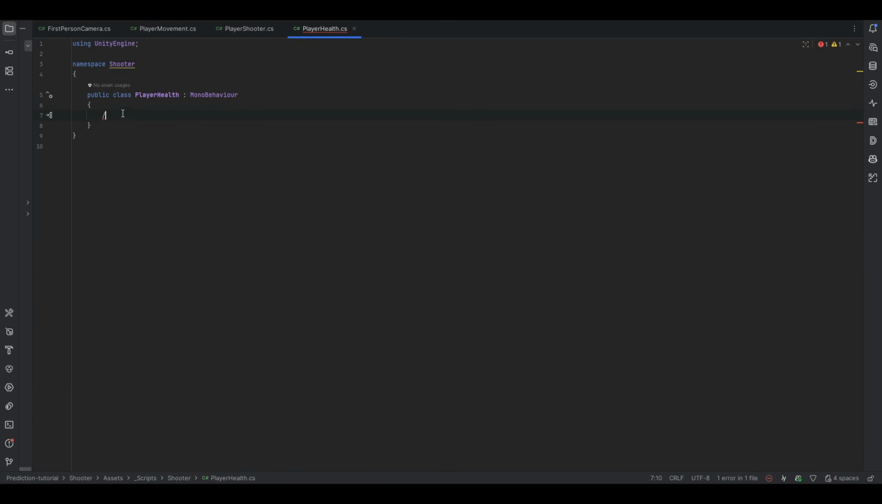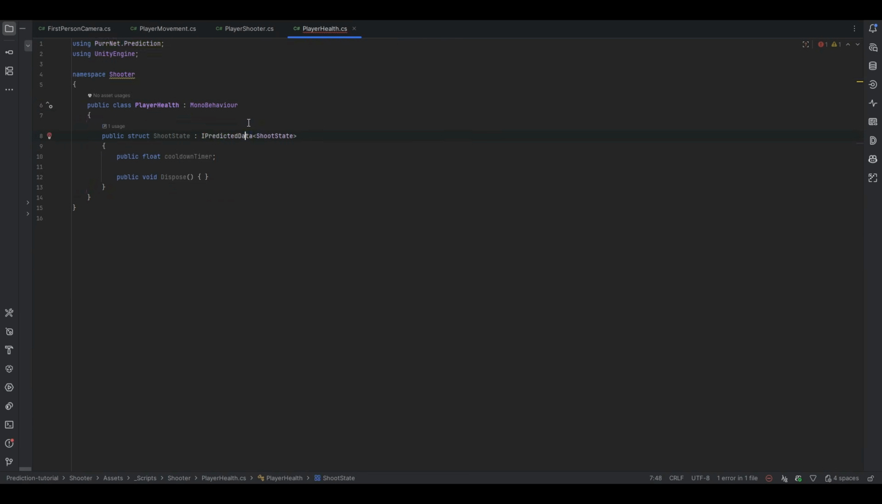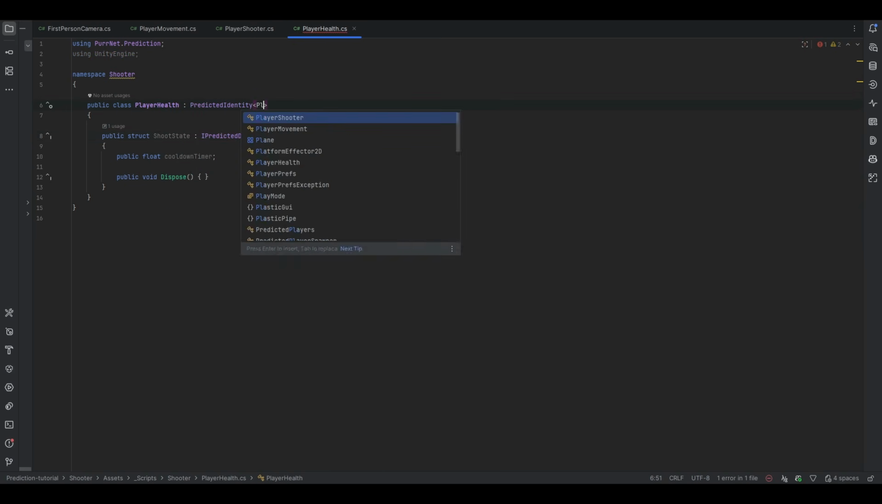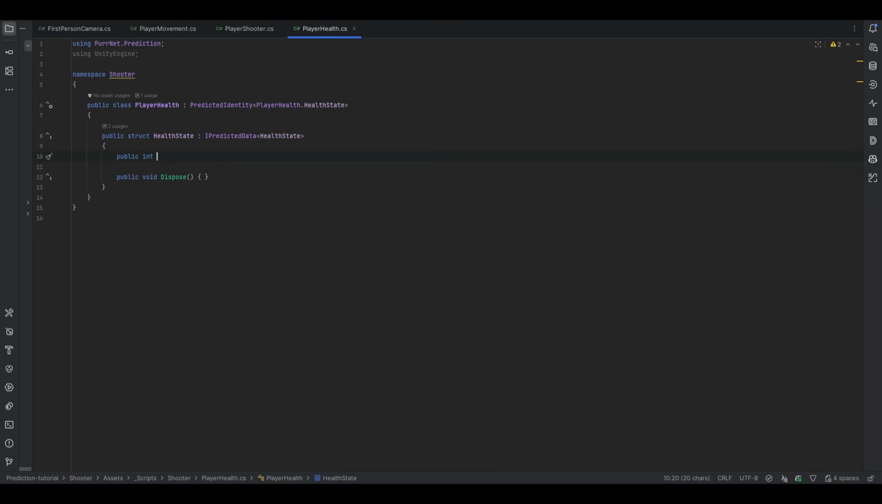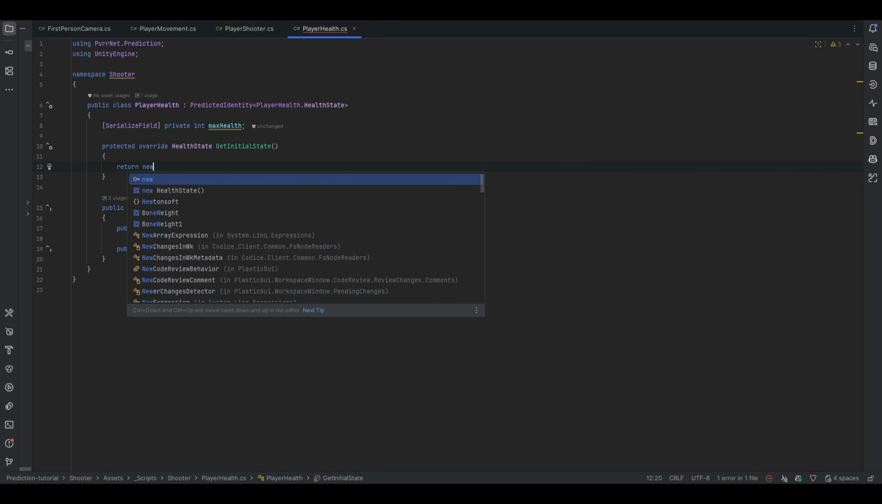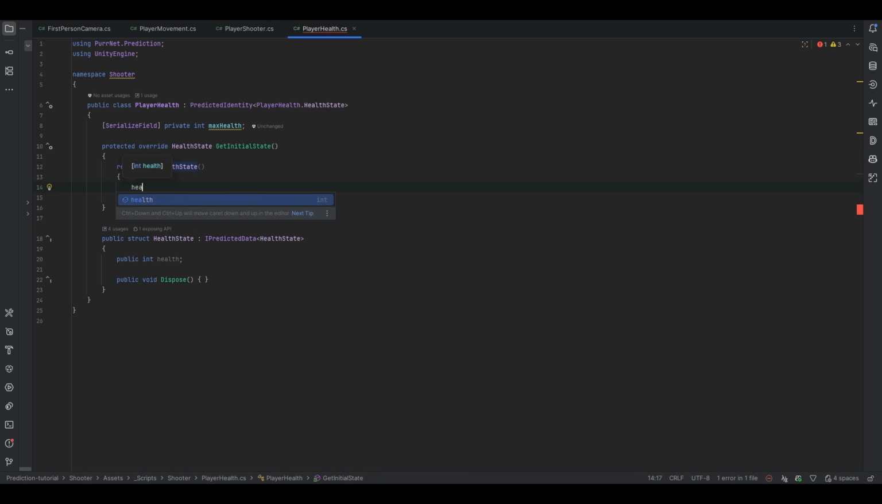Let's go ahead and take this. And I don't think this one should actually take input. This one should just hold state. So let's make it a predicted identity with the player health dot, let's call it health state. And this should obviously hold an int for our health. Let's make a serialized field in the beginning, a private int max health. And then let's do the get initial state to set up the state correctly. And here we want to return a new health state. And then we can put whatever in here we want. For example, health should be equal to the max health. That should be the initial state. Like so. So there we go. So now the health is immediately being set to max health.